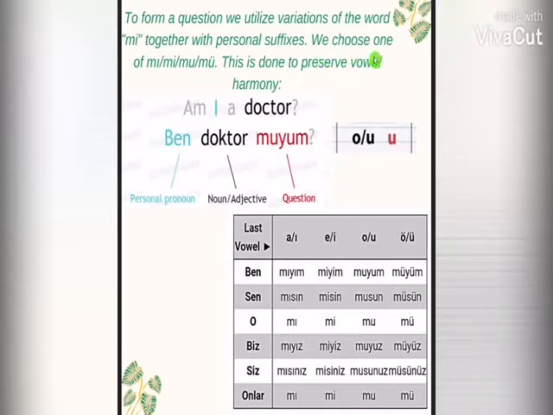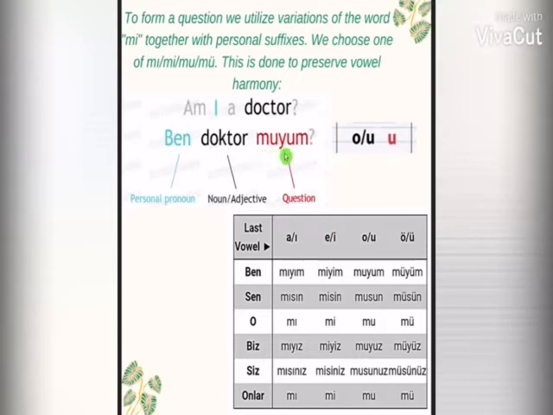So we choose one of mı, mi, mu, mü according to the last word and which has the last vowel. So this is done to preserve vowel harmony. For example, ben doktor muyum. Ben doktor muyum means am I a doctor? Ben means I, which is a personal pronoun. Doktor means doctor, which is a noun. Muyum is the question.